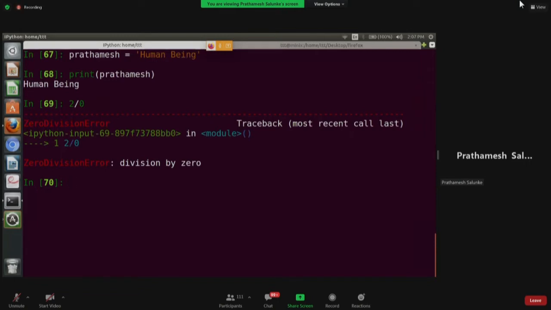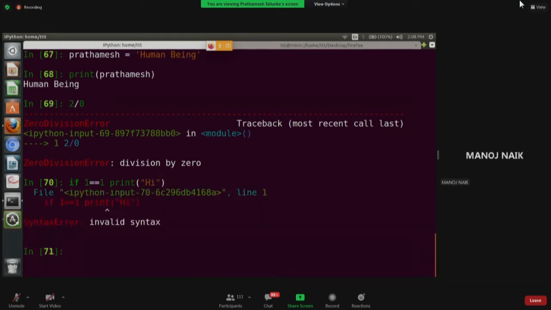When we have a syntax error, you may have seen this kind of error also. If you try this, like 1 is equal to 1, which is true, and if it is true, print hi. Okay, you try this code and then you'll see what the output is. What error? Anyone? Syntax error. Syntax error, obviously, yeah.